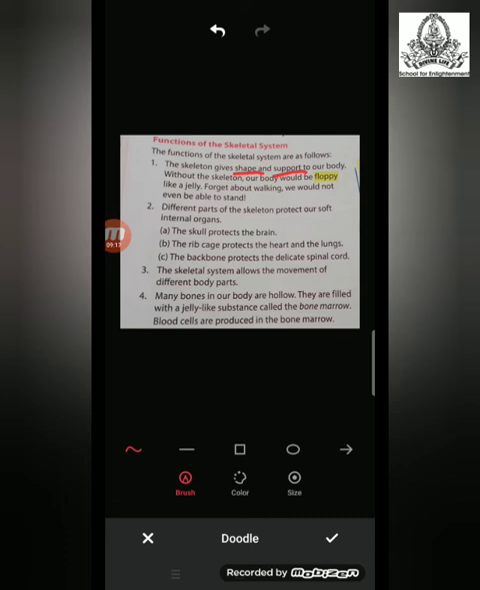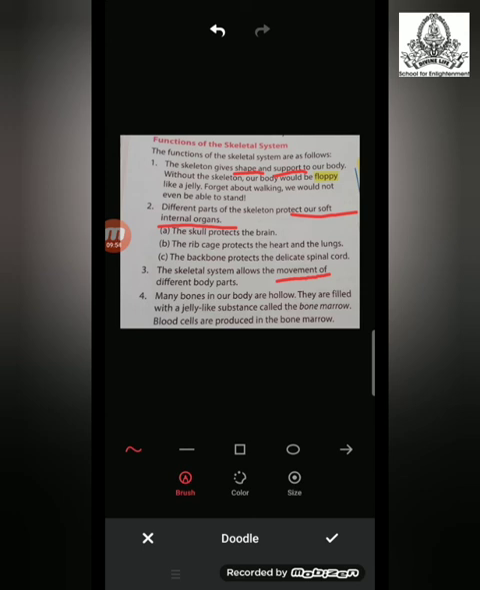The second function of the skeletal system is to protect the internal soft organs. As we saw earlier, the skull protects the brain, the rib cage protects the heart and the lungs, and the backbone protects the spinal cord. Thus, this is the second function of the skeletal system, to protect the internal soft organs. The third function of the skeletal system is to allow the movement of different body parts. We are able to stand, we are able to walk, we are able to hold things. All this is because of the skeletal system present in our body.